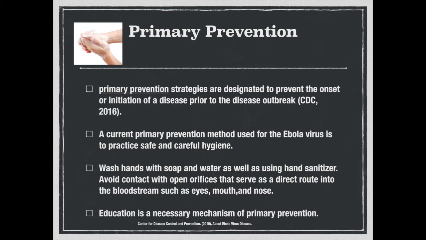As a part of primary prevention, healthcare educators advise washing hands with soap and water as well as using hand sanitizer. A population at risk should not handle any item that has potentially been exposed to Ebola. Education is a necessary mechanism of primary prevention because without educating the population on what and what not to do, there will be no conscious effort to control the spread of the disease.